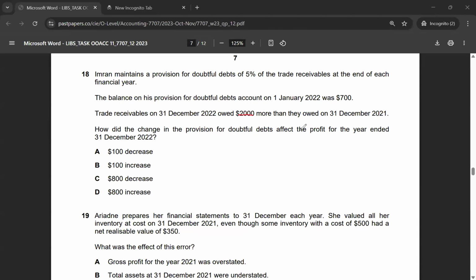How did the change in provision for doubtful debts affect the profit for the year? So it would be simply 2,000 times 5%. That would be $100. The profit should be decreased by $100 because the provision has increased by $100 at the same time. So the correct answer for multiple choice 18 would be option A.